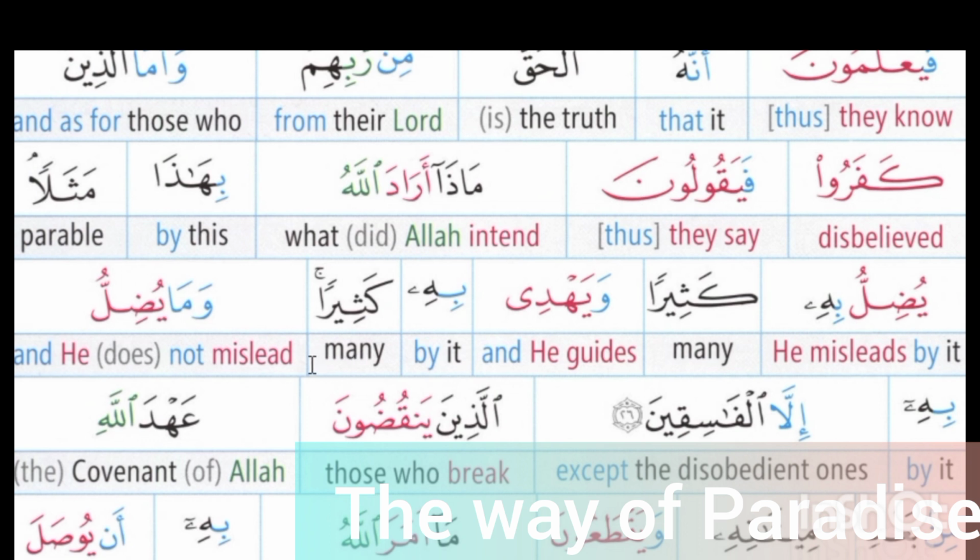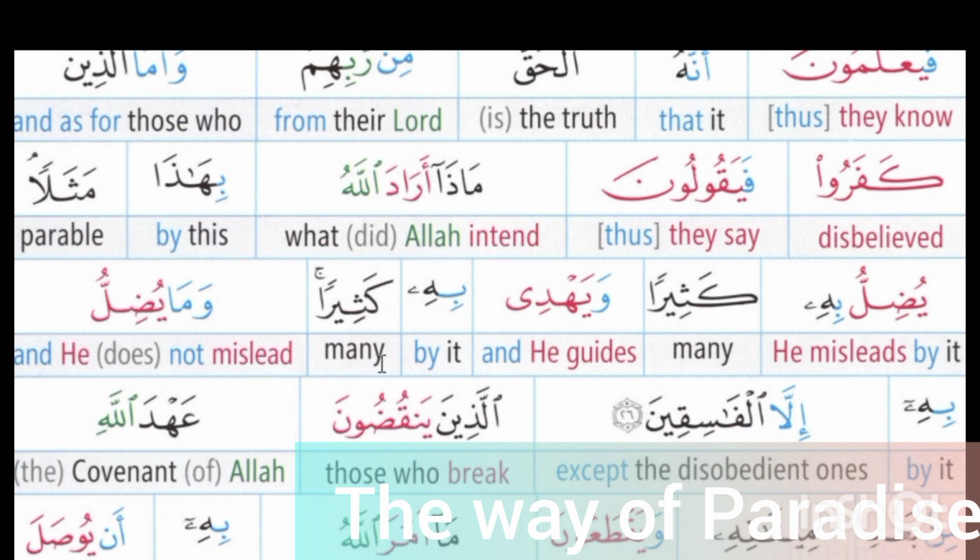Yahdi, in Yahdi, ya is prefix, and the meaning of ya is he. Root word of Yahdi is ha, dal, ya, and the meaning of Yahdi is he guides. Bihi, be is preposition, and the meaning of be is by, and hi is an attached pronoun. The meaning of hi is it. So the meaning of bihi is by it. Kasiran is an indefinite noun. Root word of kasiran is kaf, sa, ra, and the meaning of kasiran is many.